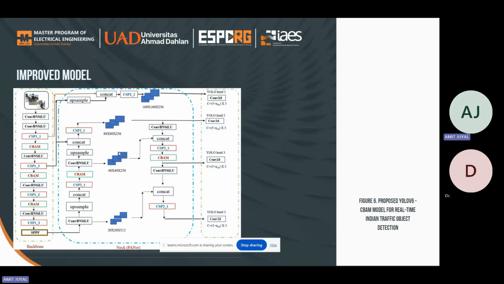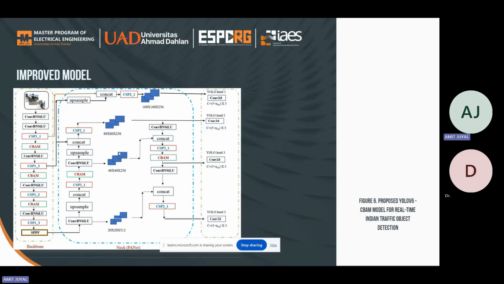The primary motivation for utilizing CBAM in the improved YOLO V5 CBAM is that it is an impressive attention module for CNN that can efficiently extract the information about the channel and the spatial attention.